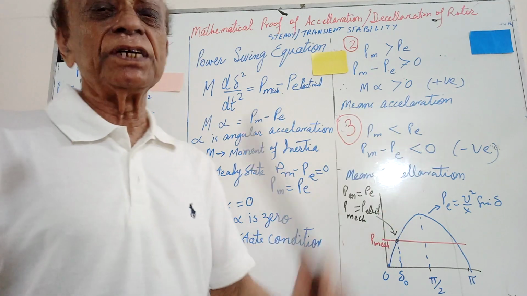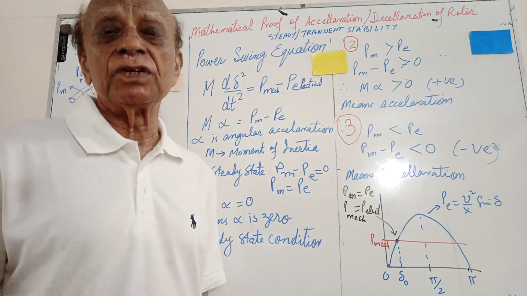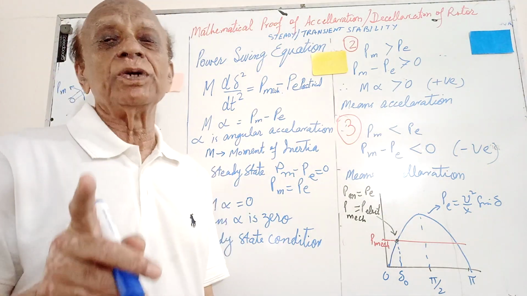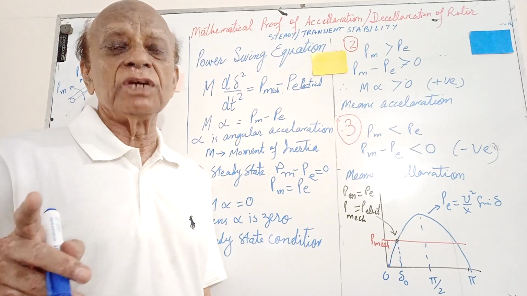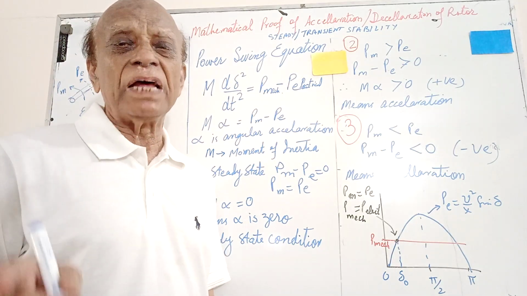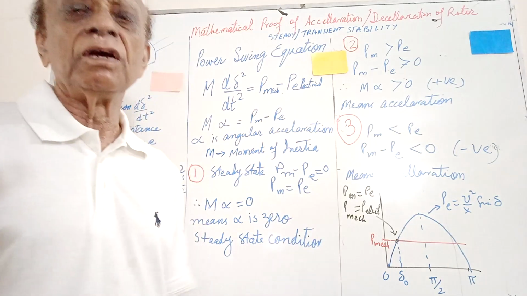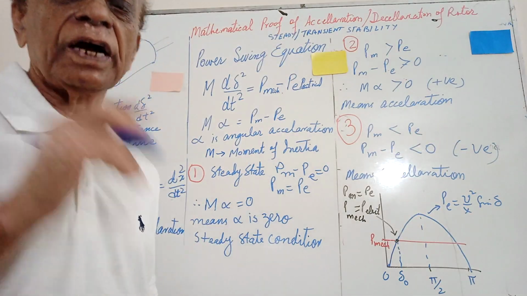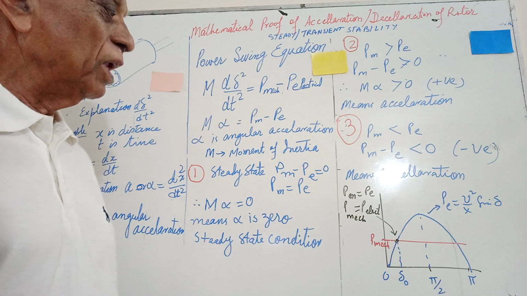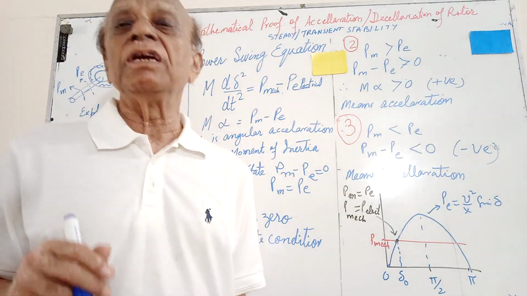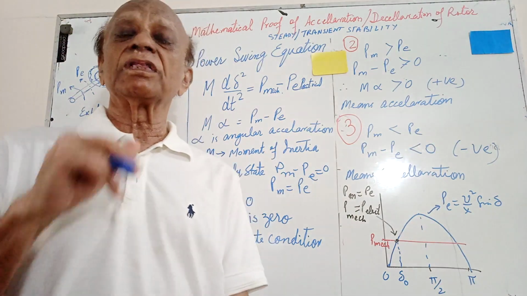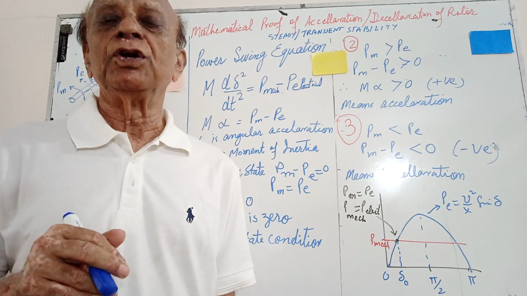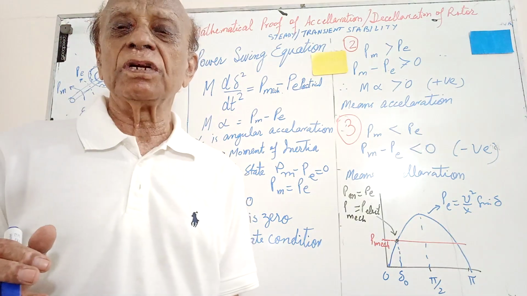Now deceleration: the line is again on. I have discussed all this without this equation for the field engineer, but if you are interested in math, this is not very difficult, and if you are pursuing MS, this is the essential item. For case 3, when mechanical power is less than Pe, suppose extra load has come on the line, when the line is switched on due to a change in the configuration of the network.